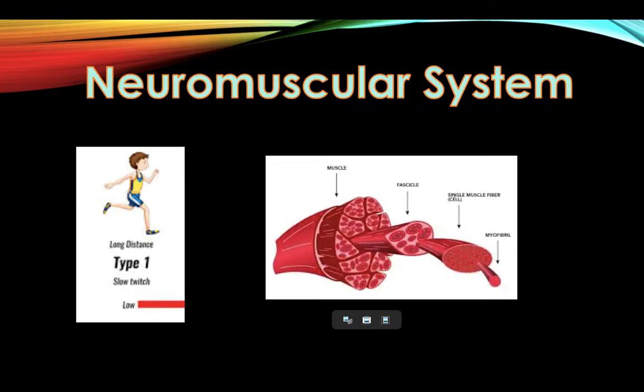The neuromuscular system is another system that adapts due to training to improve the body's aerobic abilities. It includes changes in muscle fibres and myoglobin and mitochondria to improve the netballer's ability to continue running around the court for the whole netball game.